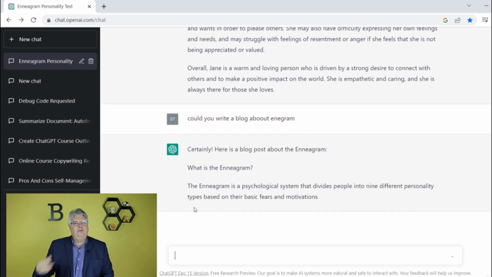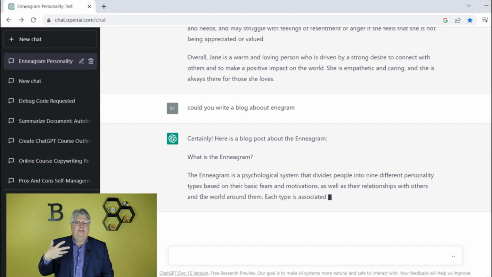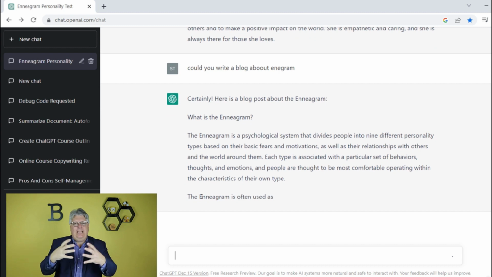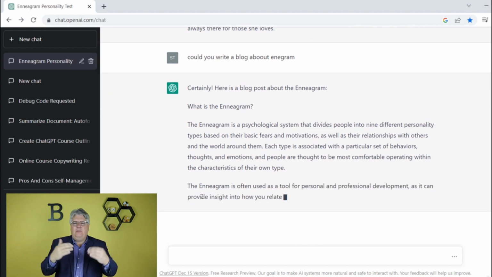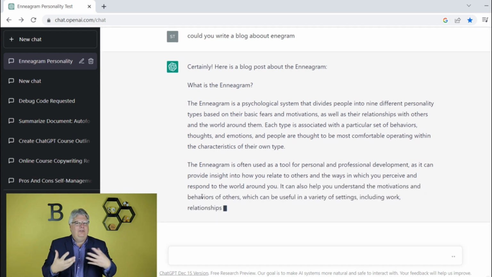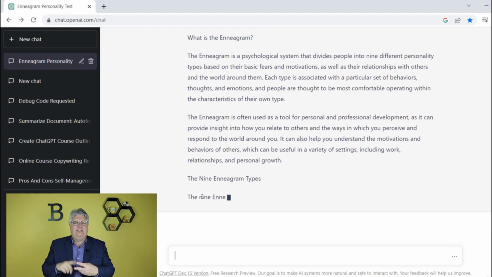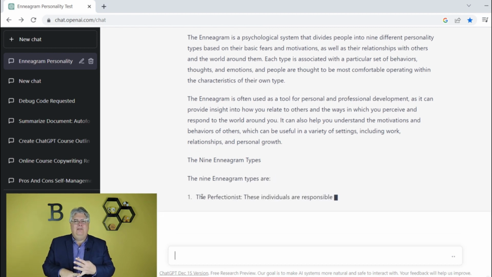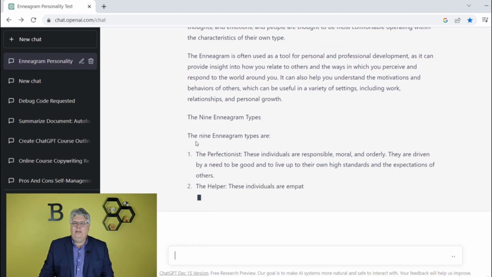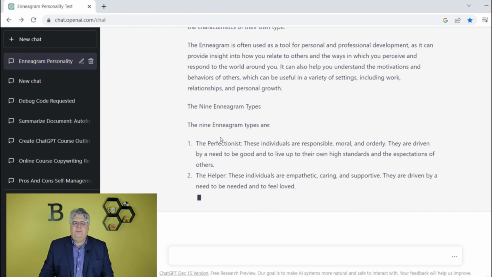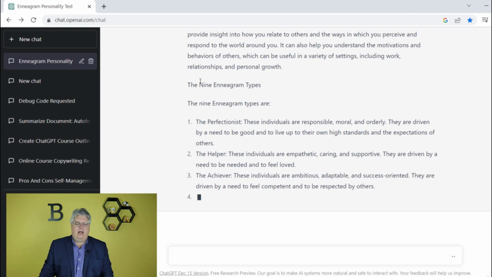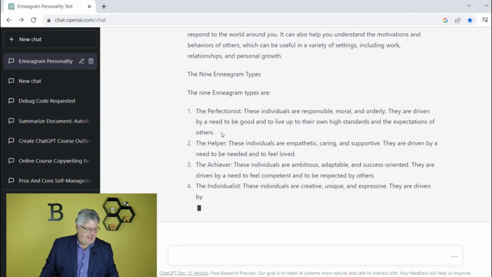So this might be something that I could use in my email to my boss, or I could put it together and start it as a part of a report where I'm going to add into it. So maybe I'm taking this general knowledge, and then I'm going to put in specifics, like this is what the Enneagram is, and then I might add, without doing the test, I think Jane is this, and Tom is this, and Samir is number 2. I believe I'm a number 7, which is the whatever, and go into each of these different 9 points again. But this is a written blog post that you can use and expand on as an outline or an idea behind that.